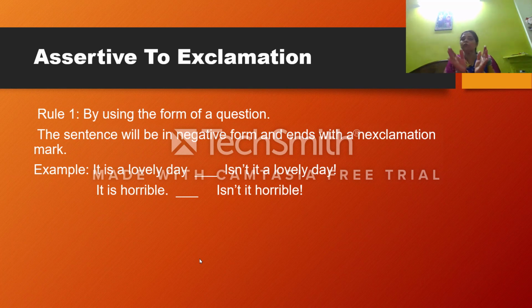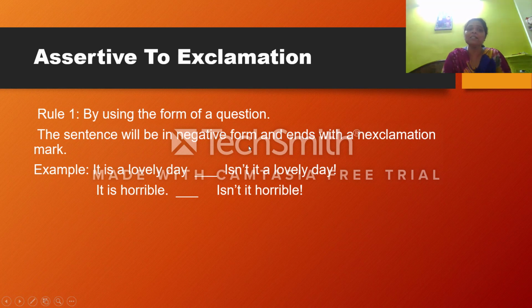Now assertive to interrogative, did you all understand? Okay. Now coming up to assertive to exclamation, by using the form of a question. कैसे होगा? When we change assertive to exclamation, it should be in the form of a question and the sentence will be in a negative form. First it will be in the form of a question. Second, it is in a negative form which ends with an exclamation mark.